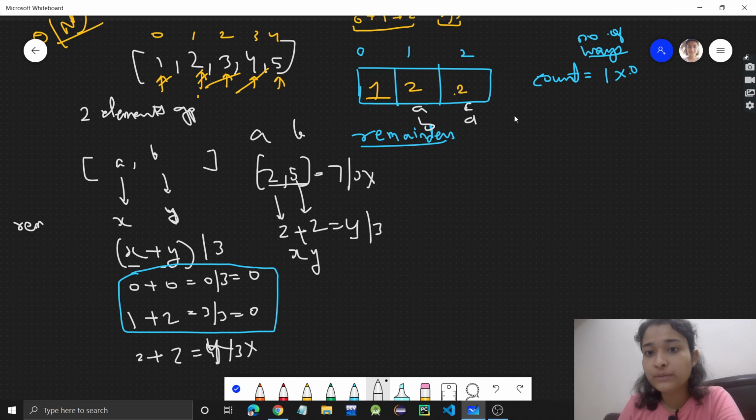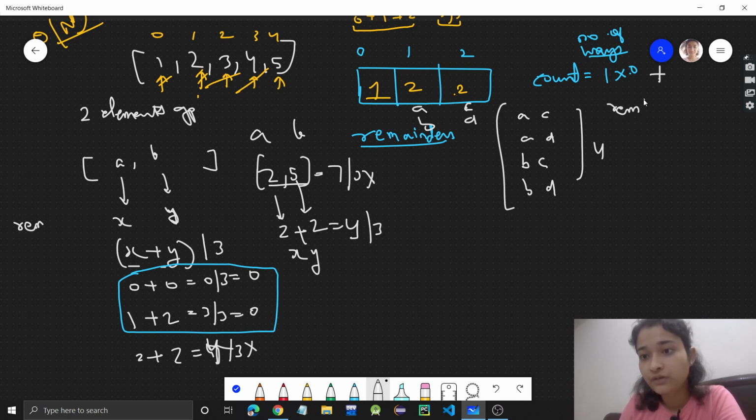So what all could be the pairs? A and C can be a pair, A and D can be a pair, B and C can be a pair, and B and D can be a pair. So how many pairs? 4 pairs. So the count will be the number of elements with remainder 1 multiplied by the number of elements with remainder 2, right? So this will be 2 into 2, 4 pairs. Okay, I hope you got this point.